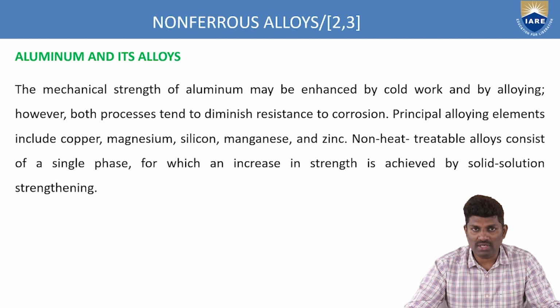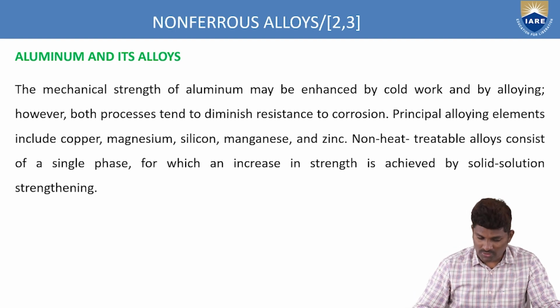solid solution strengthening. So like this you have different types of working processes, whether it is the cold working process or the hot working process, depending upon the type of metal we are using. Both the copper as well as the aluminum, under the cold working process only, we can enhance the properties. But aluminum has some annealing process also, we can slightly increase the temperature and we can add any alloying elements also. But in the case of aluminum it is completely cold working, under the cold working process only.